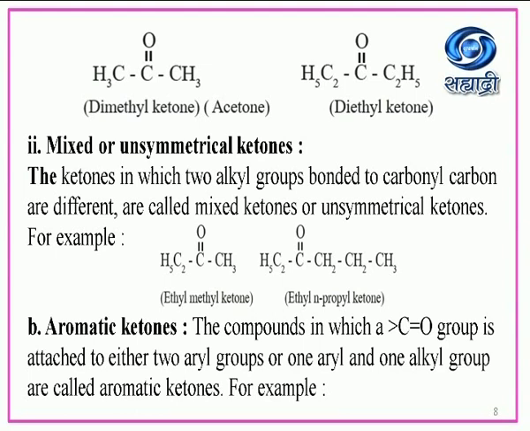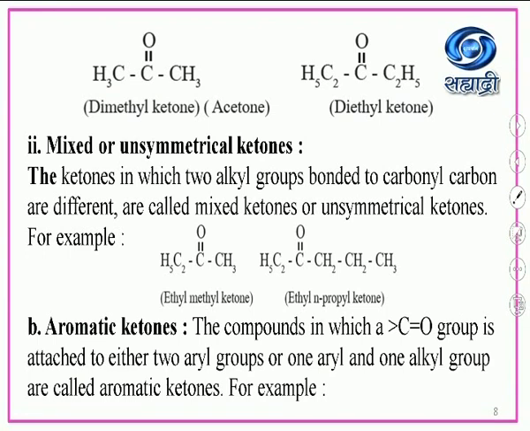After that we are going to see the second part, that is mixed or unsymmetrical ketones. The ketones in which two alkyl groups bonded to carbonyl carbon are different are called mixed ketones or unsymmetrical ketones. For example, ethyl methyl ketone. In this example, you will observe that this is C2H5 and CH3. These two alkyl groups are different. Therefore, it is an unsymmetrical ketone, or you can say a mixed ketone. This is ethyl methyl ketone.